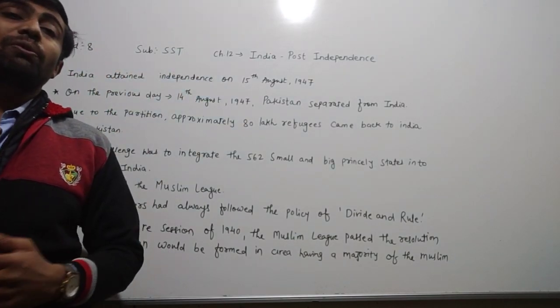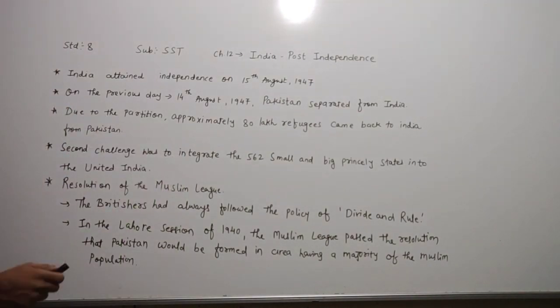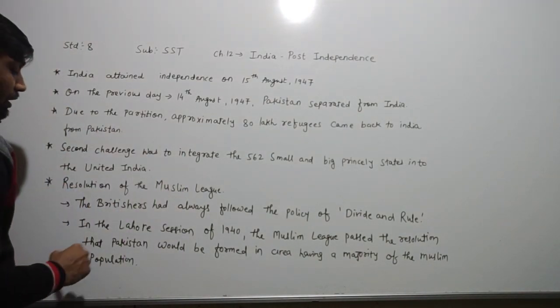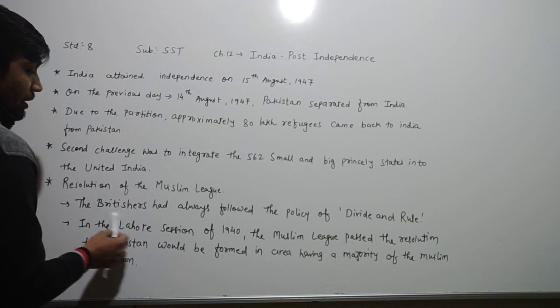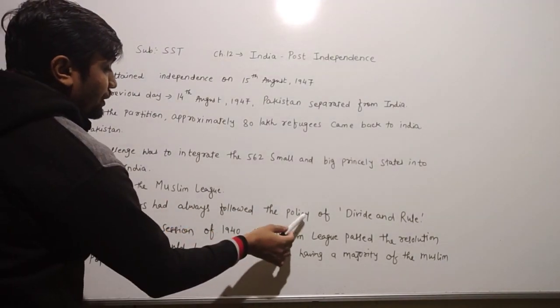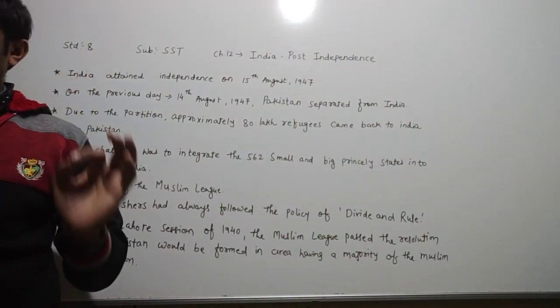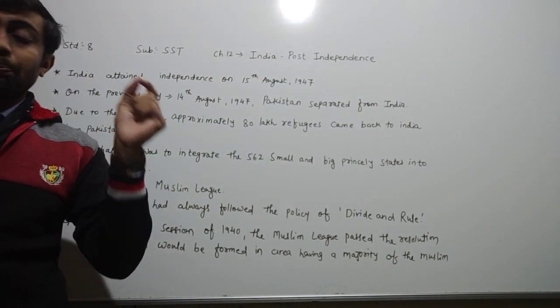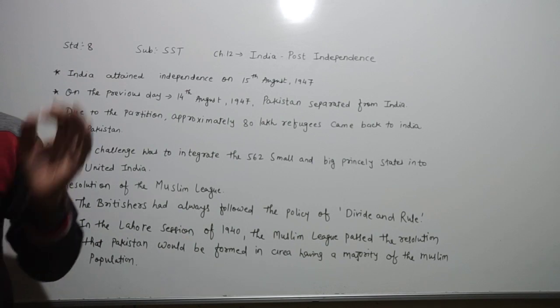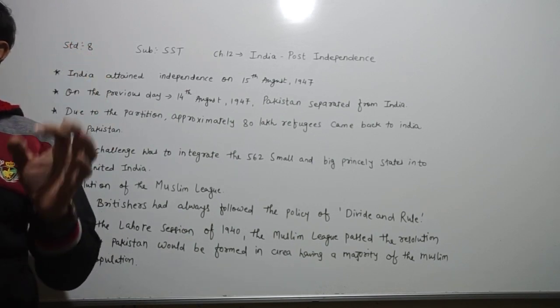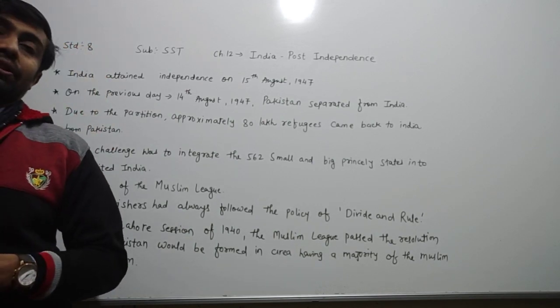Dear children, you know very well which kind of policy was followed by the Britishers. We can say that the Britishers always followed the policy of divide and rule. They propagated the belief among the people of India that the Hindus and Muslims had different interests and cultures.